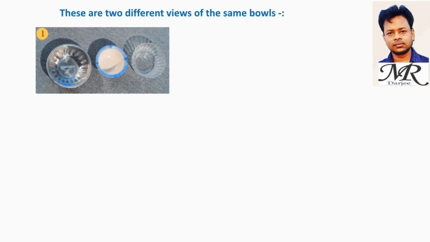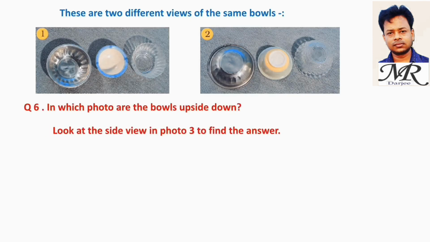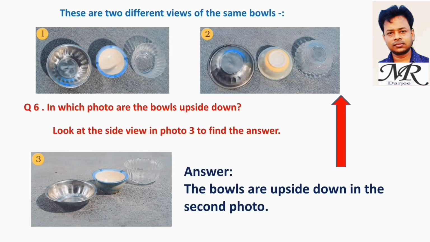There are two different views of the same balls. 1, 2. In which photo are the balls upside down? Look at the side view in photo 3 to find the answer. The balls are upside down in the second photo.